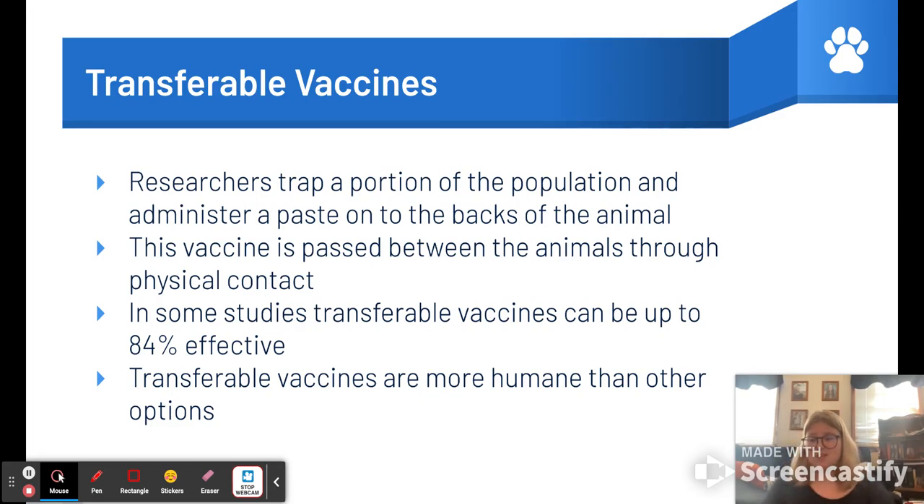Transferable vaccines are also much more cost effective because there's no need for planes to spread this vaccine. It's spread from one or two bats that have to be caught to the rest of their colony.